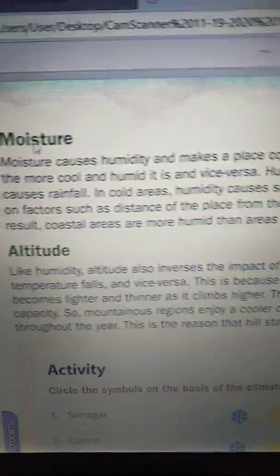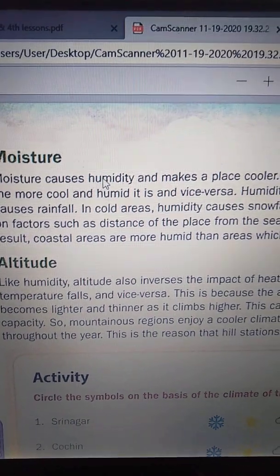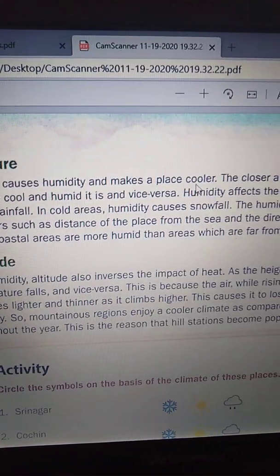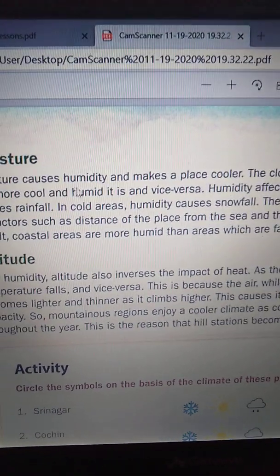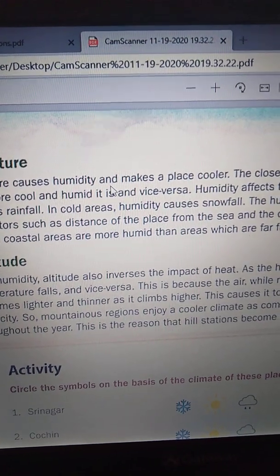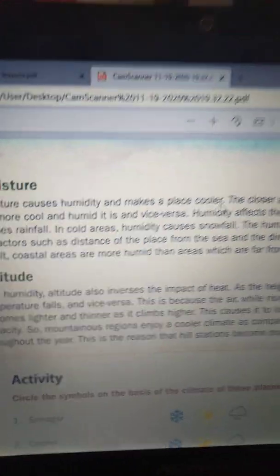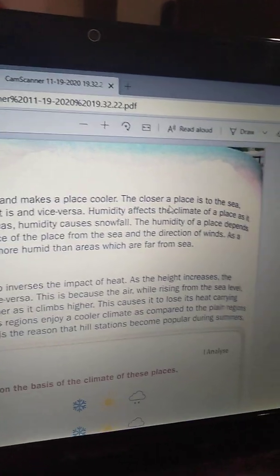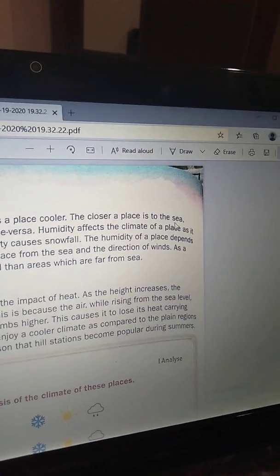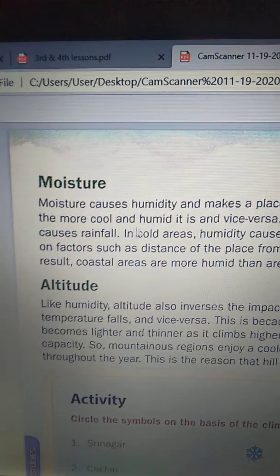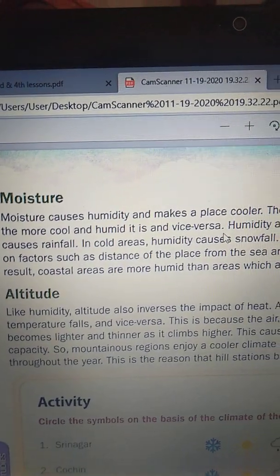Now see moisture. Moisture causes humidity and makes a place cooler. The closer a place is to the sea, the cooler and more humid it is, and vice versa.